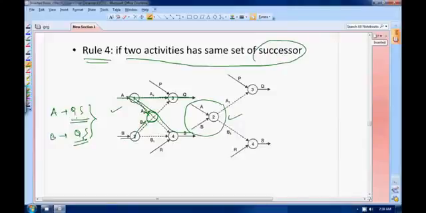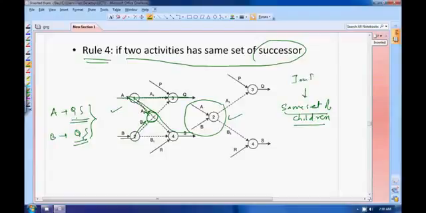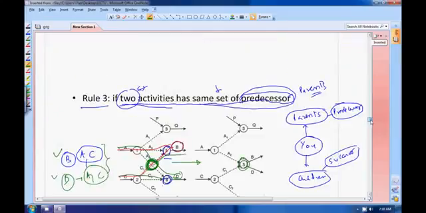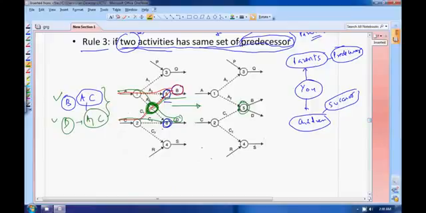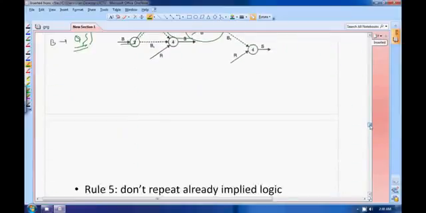Okay, so what this rule works like is, if you have same set of children, rather than remembering it as successor, you remember it as children. Same set of children if you are having, you can join the parents. Is it okay? You can join the parents. This is how you can remember. Okay, and in previous rule what was there, if you have same set of parents, you can join the children. That is easy to remember.